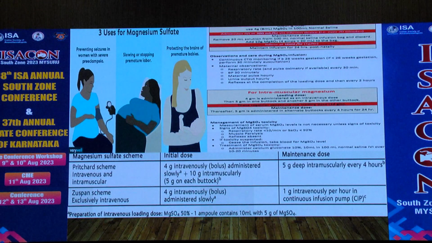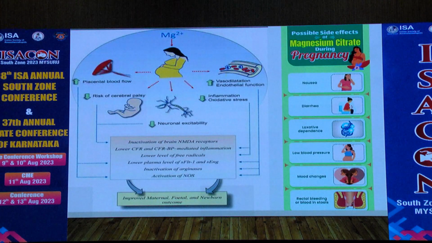It has a well established use in obstetric conditions, where it prevents seizures in women with severe preeclampsia. It slows or stops premature labor. Also, it protects the brain of premature babies. These two schemes we are well versed with, so I am not going into detail of the Pritchard scheme and the Zuspan scheme. Overall, magnesium sulfate has a very protective effect and improves maternal, fetal and newborn outcome because of the decreased neuronal excitability.